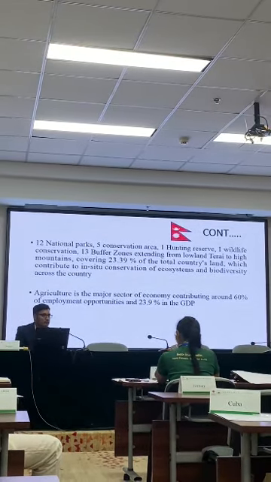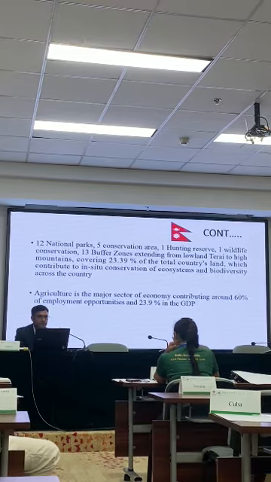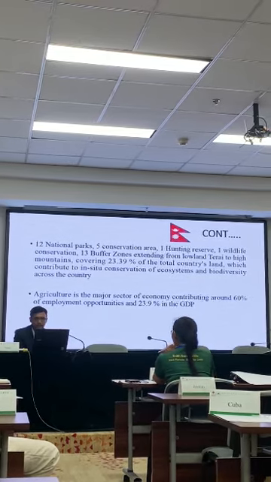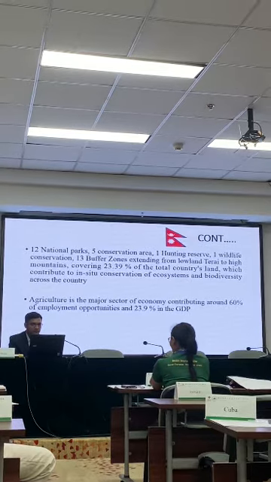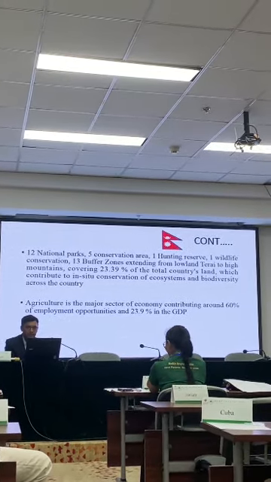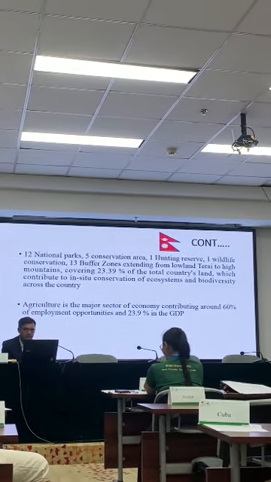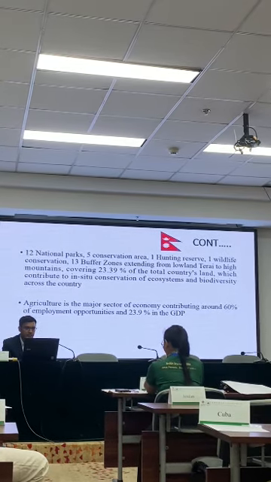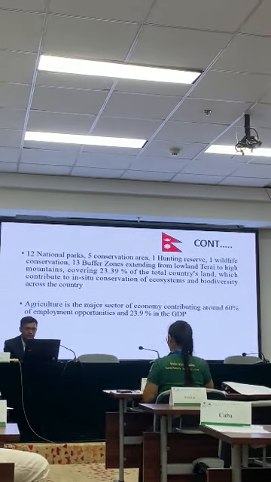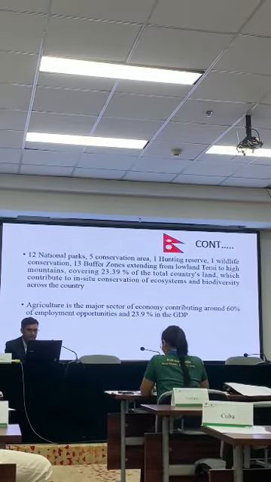In Nepal, 12 national parks are there, 5 conservation areas, 1 hunting reserve, 1 wildlife reserve, 13 buffer zones extending from lowland Tarai to high mountains, covering 23.39 percent of the total country's land, which contributes to in situ conservation of the ecosystem and biodiversity across the country.